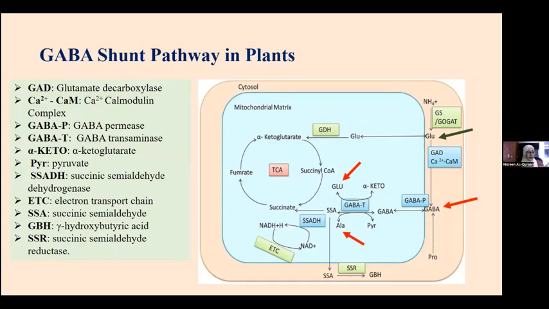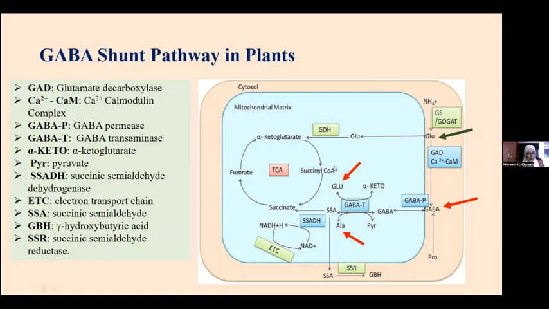the GABA shunt. And the GABA shunt feeds an intermediate, which is succinate, after GABA is converted to succinate semialdehyde, and then succinate semialdehyde is converted by succinate semialdehyde dehydrogenase to succinate, entering the Krebs cycle. And of course, this will be involved in the stability of carbon and nitrogen sources in plants.